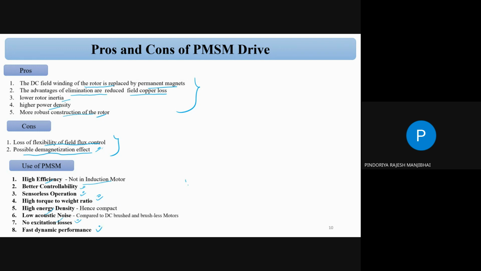So these are the many advantages. Based on these advantages, we can use it in various applications, correct? But nowadays people use this motor in the electric vehicle.